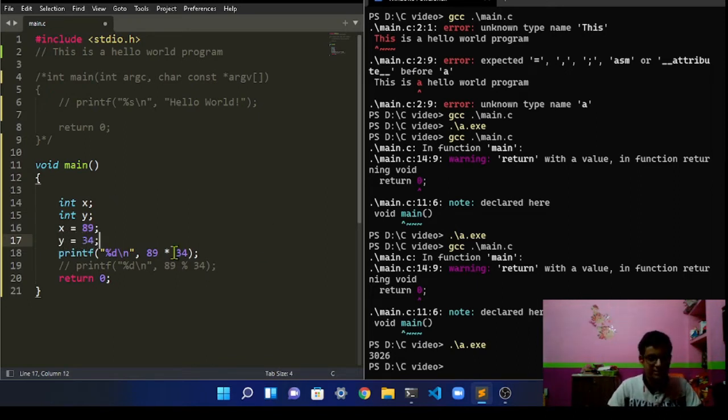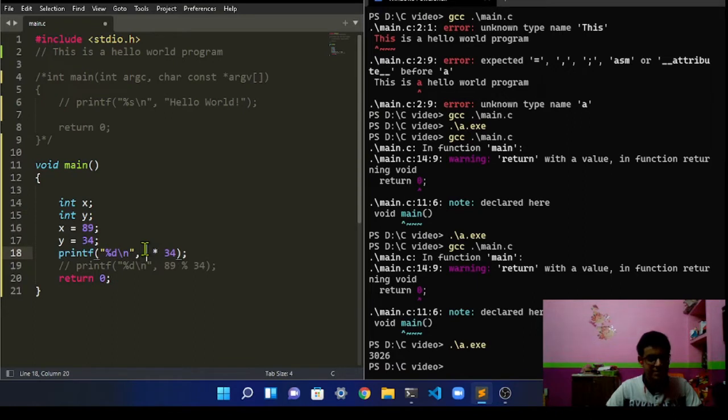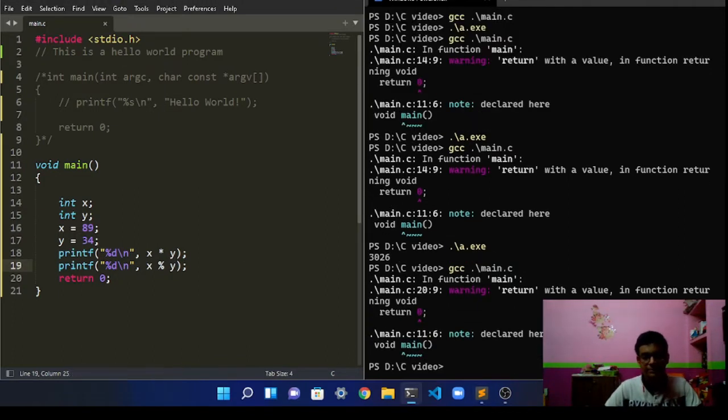Okay, and if we just remove these things here and write x and then y, and let's uncomment this line over here and do the same thing here also. Put x and put y.